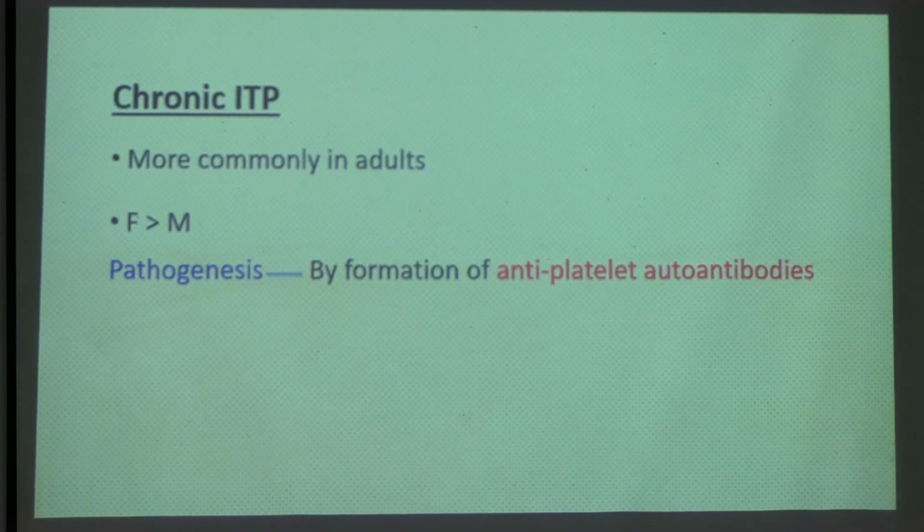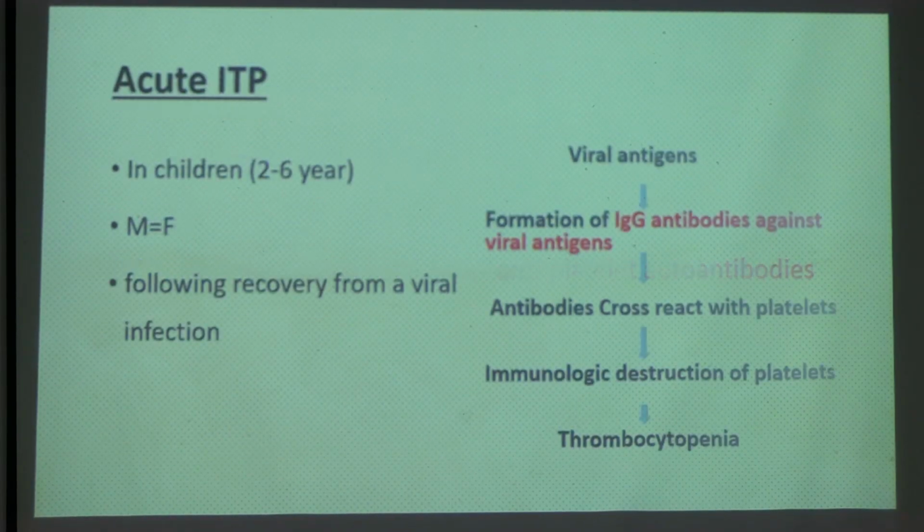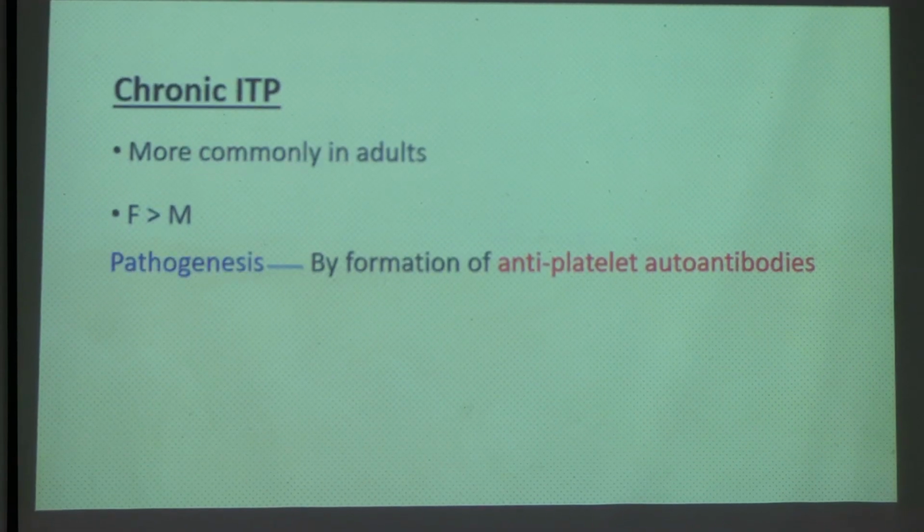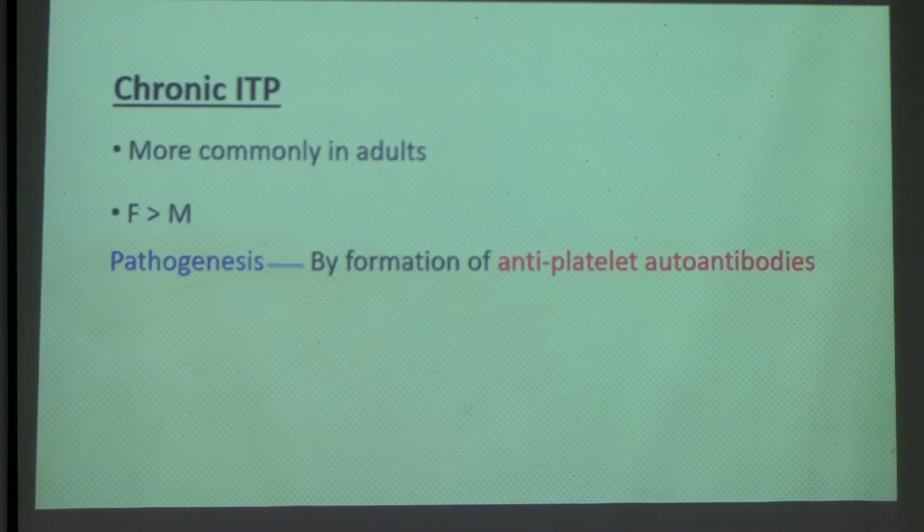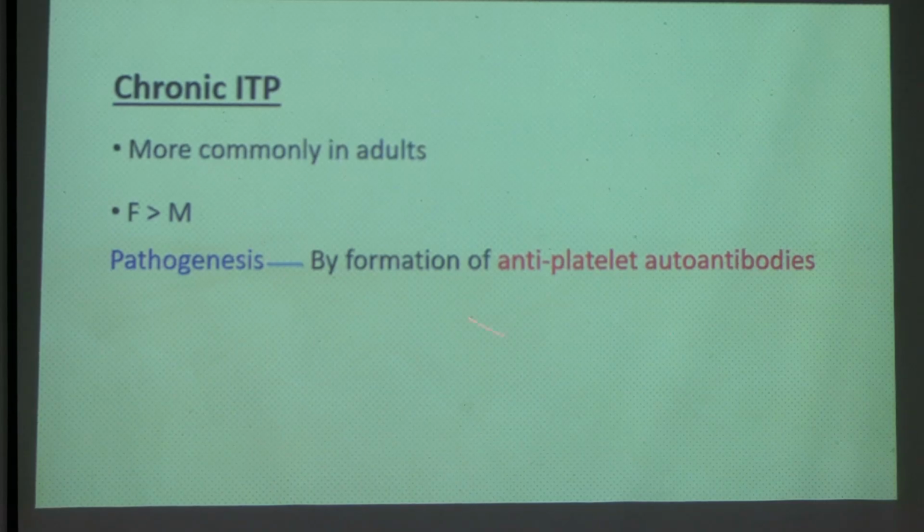Acute is in children, chronic is in adult. Here the male to female ratio is same. Here there is one viral antigen which will come and thrombocytopenia will develop. Here no viral antigen. So here directly formation of antiplatelet autoantibodies.